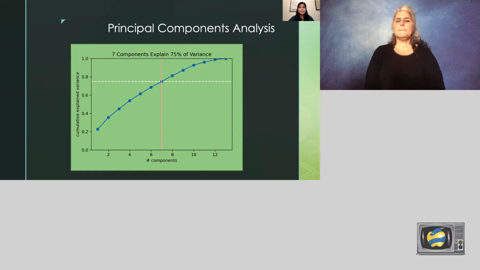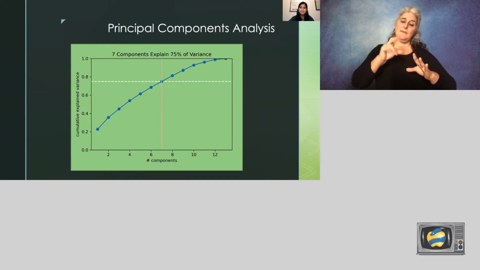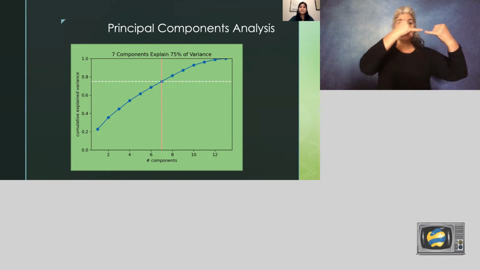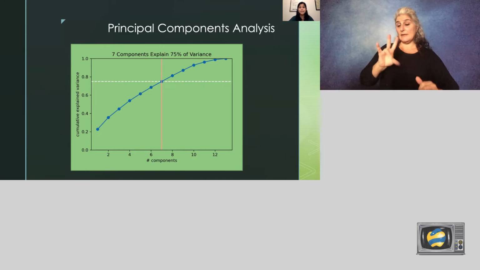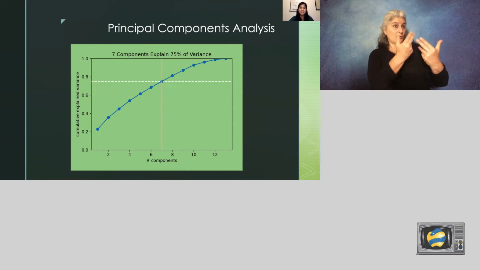There are a few ways to determine how many principal components to use. I plotted the cumulative explained variance and chose the number of components that explains 75% of the variance. This is the white dashed line on the plot. Based on this, 75% of the variance can be explained using 7 principal components. So I extracted the 13 features into 7 components for each track.